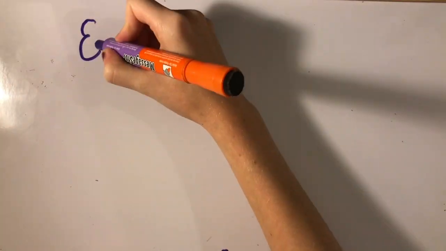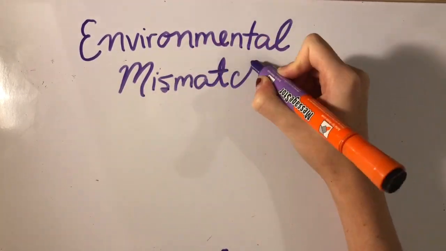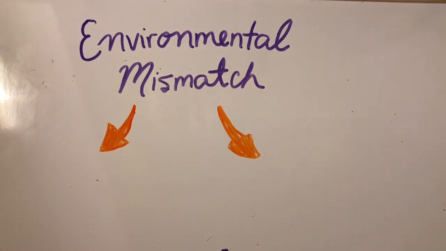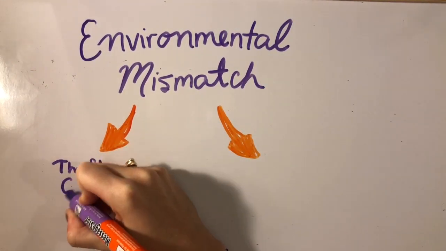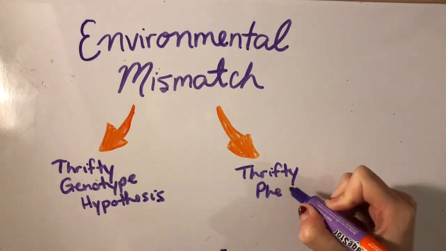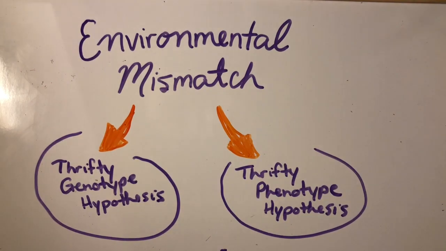Both of these hypotheses point to environmental mismatch. Environmental mismatch is the phenomenon where changes in your environment occur more quickly than your biology can adapt, resulting in a mismatch between your ancestral biology and your current environment, which is what we see with the thrifty phenotype hypothesis, as well as with the thrifty genotype hypothesis.